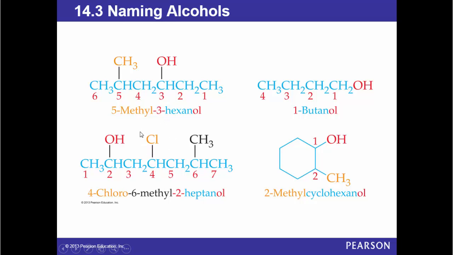Again, this is number 4, we have chloro. 4-chloro, letter C before letter M. That's why we give it priority. 4-chloro, then at position 6 we have 6-methyl, and at position 2 the OH. The parent alkane is heptane. We replace E with OL. Now a cyclic alcohol like this, without CH3, is called cyclohexanol. So if we have a substituent, we give the carbon bearing the OH number 1, and then we name it 2-methylcyclohexanol.